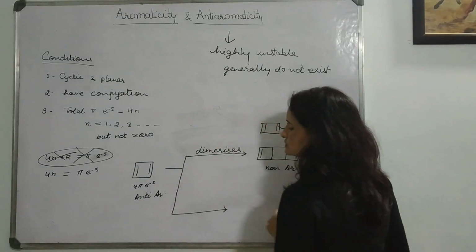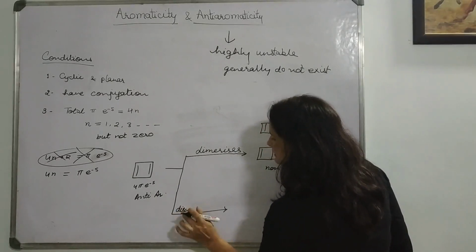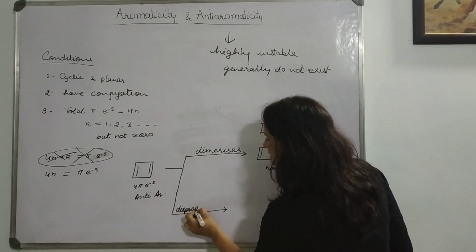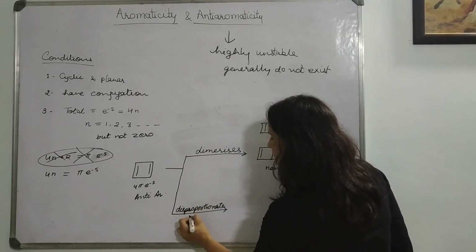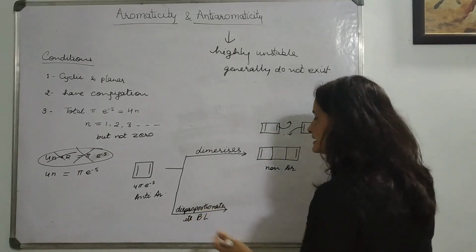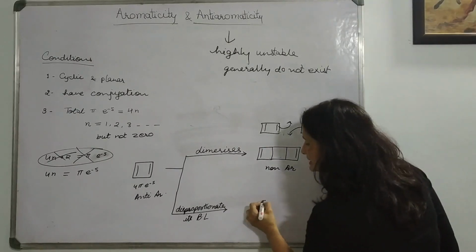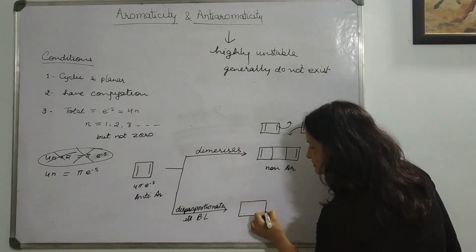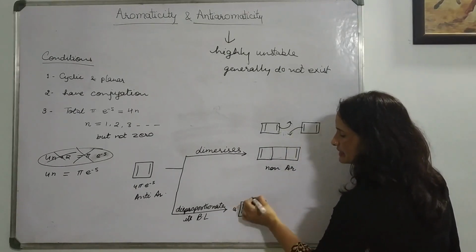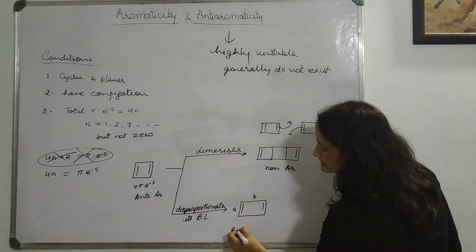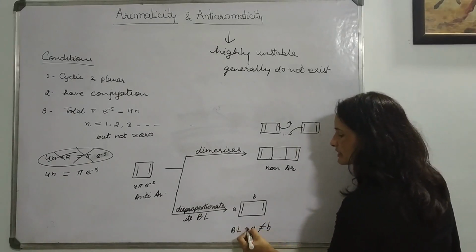The second thing this compound does, it disproportionates its bond length. How does it do that? It actually changes itself in a way so that its bond lengths do not become equal. Like these bonds, this is the A bond, this is the B bond. The bond lengths of A and B are not equal.